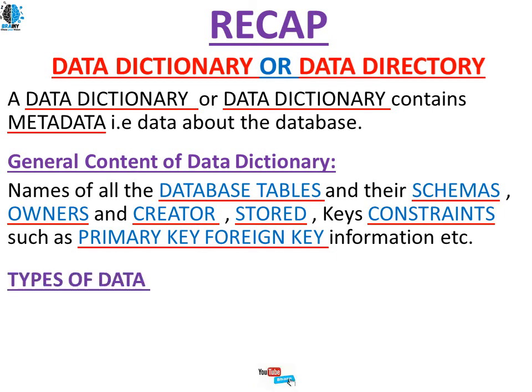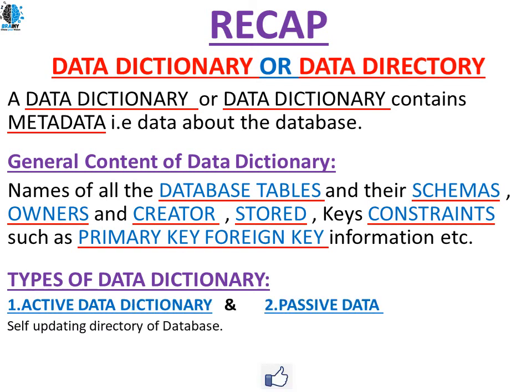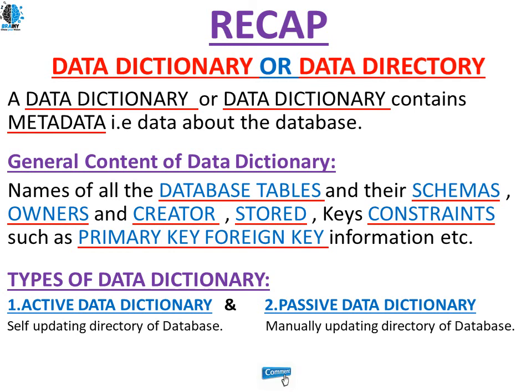Next we have the types of data dictionary. The very first type is the active data dictionary, and next is the passive data dictionary. What is active? A self-updating directory of a database is an active data dictionary. What is passive? A manually updated directory of a database is a passive data dictionary. So this is all about data dictionaries or directories in database management system.